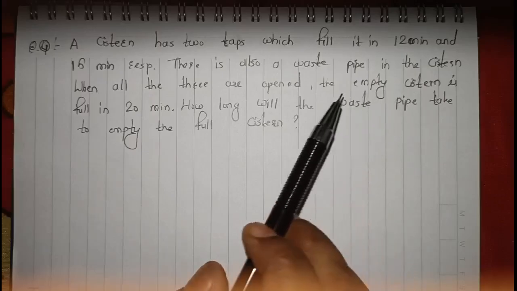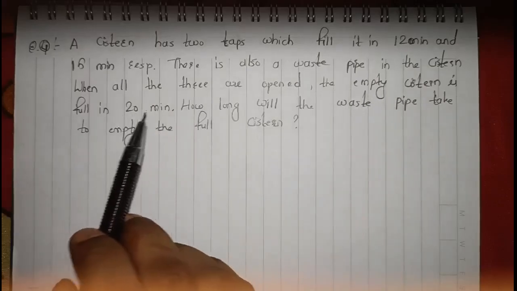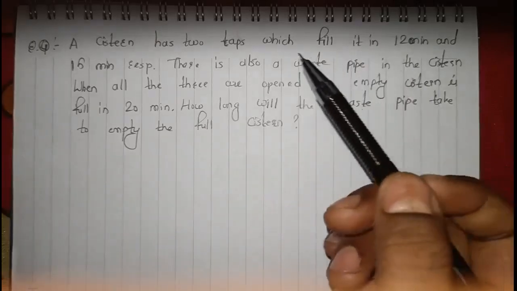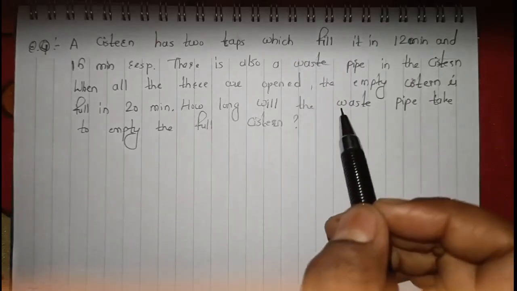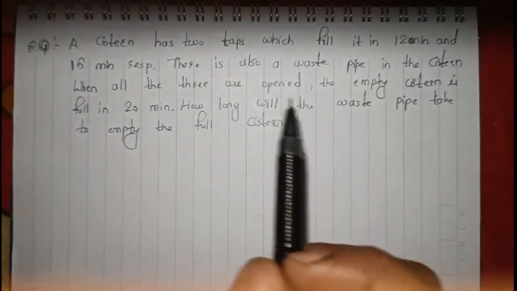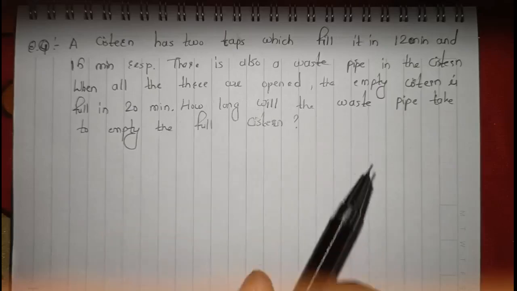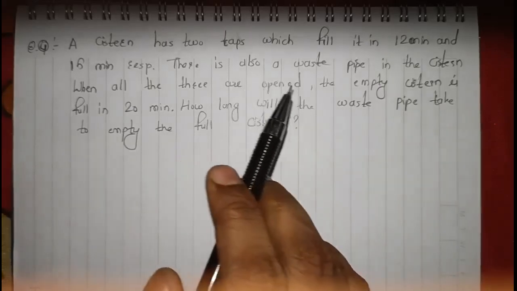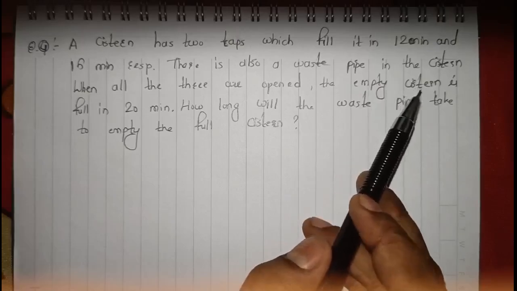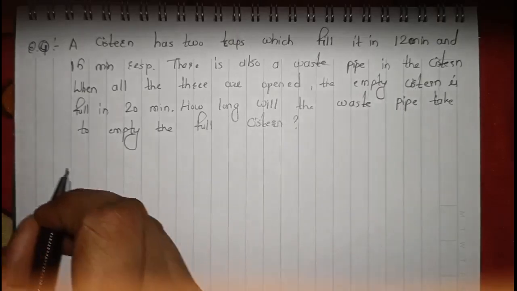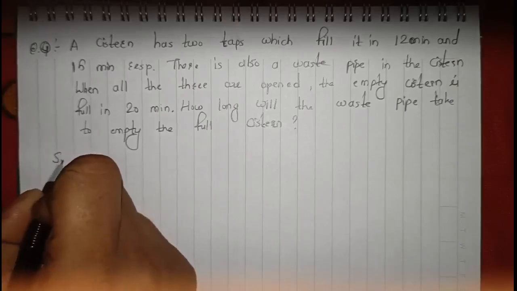The empty cistern is full in 20 minutes, which means when these three are working together, they are filling the cistern in 20 minutes, right? The cistern is initially completely empty when they start filling.